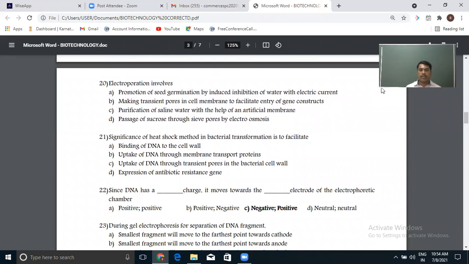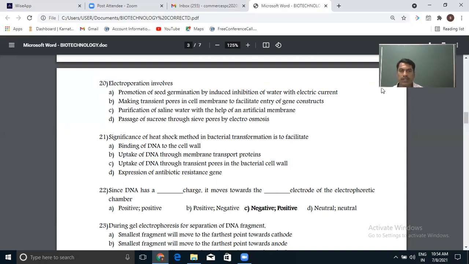Electroporation involves, as I just told, the method to make competent the pores of the bacterial cell to receive a recombinant DNA. We use different methods, either treatment with chemicals or treatment with electric current. So electroporation is making transient pores in the cell membrane to facilitate the entry of the gene construct.